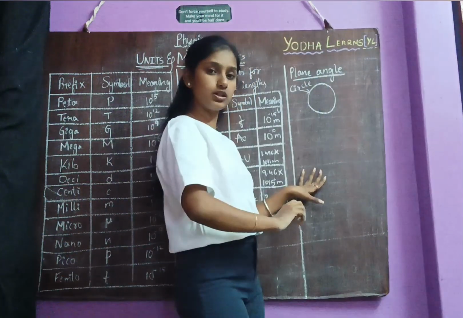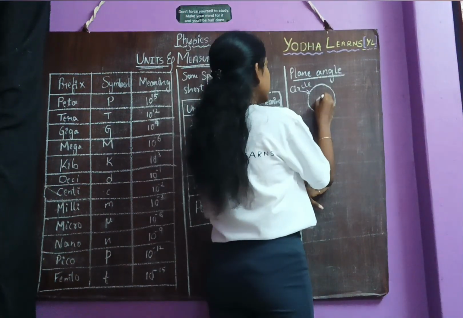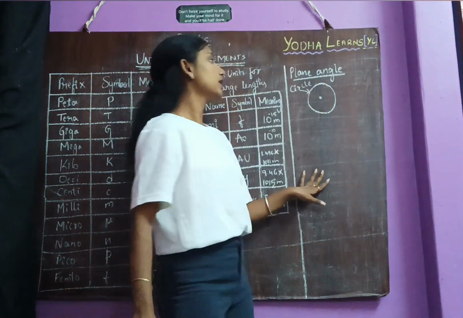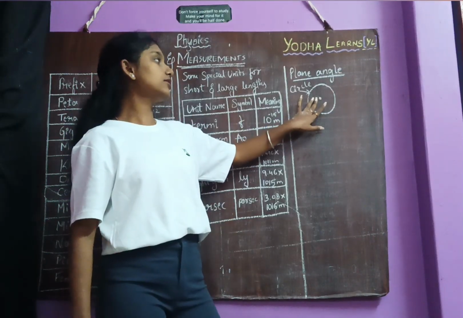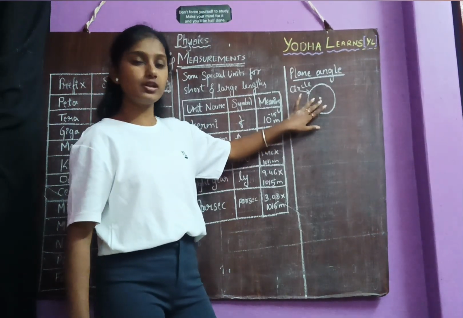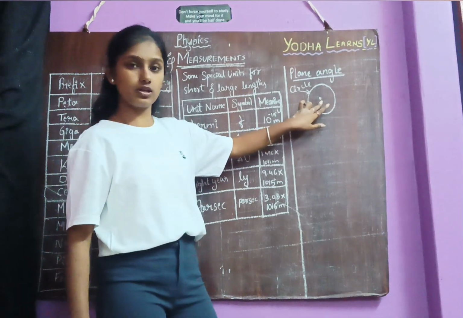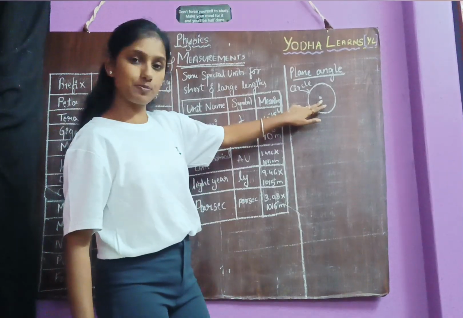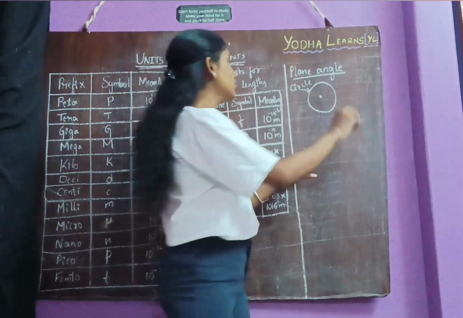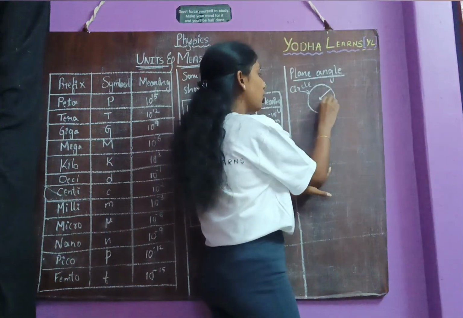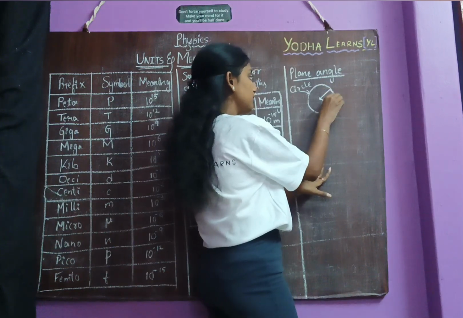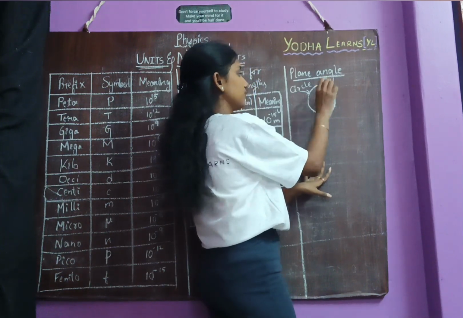Consider this as a circle. An angle that is subtended from the center of the circle. So this is the center of the circle. The angle is subtended from the center of the circle to the arc of the circle. So this is the arc of the circle. Understand?